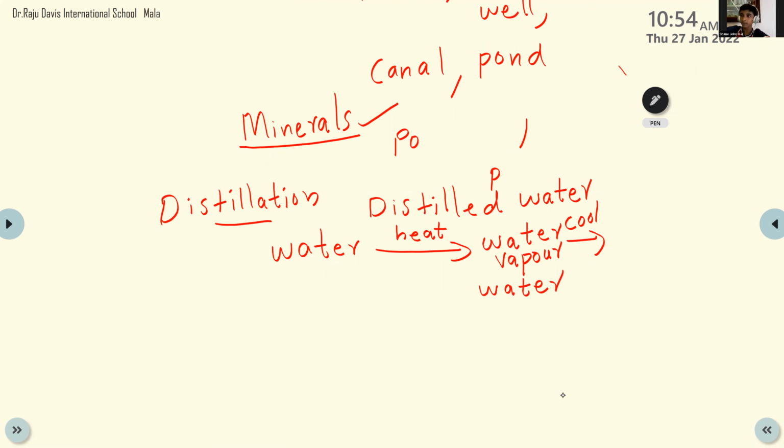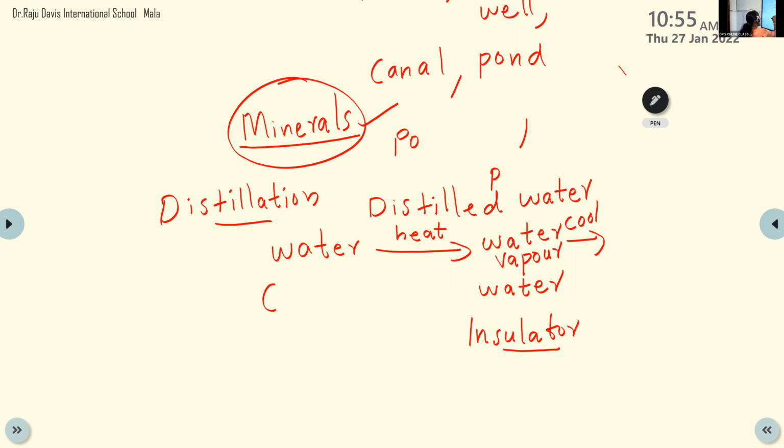Yes, the minerals are gone. So after the process of distillation, this water is pure because it doesn't contain any impurities or minerals. In the beginning it is a conductor, and after distillation, it is an insulator. Clear? By which process? What is the name of the process? Distillation. So after distillation, the water doesn't contain any minerals.